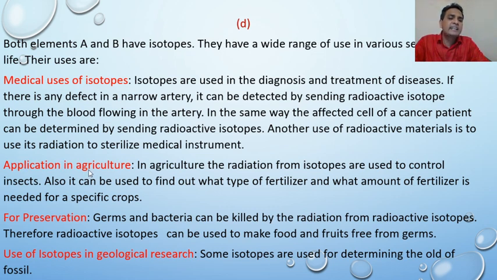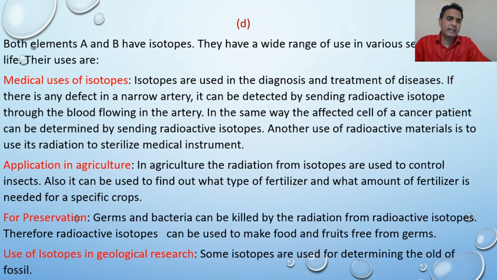Now, application in agriculture. In agriculture, the radiation from isotopes is used to control insects. Also, it can be used to find out what type of fertilizer and what amount of fertilizer is needed for specific crops. I mean, it has more uses in agriculture.